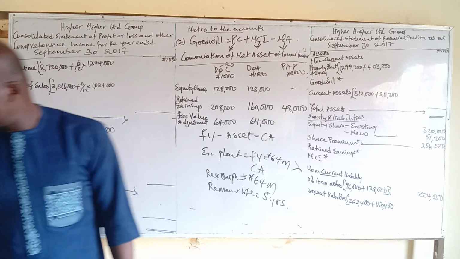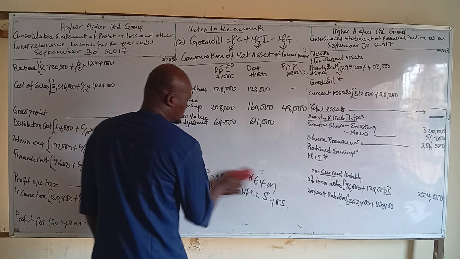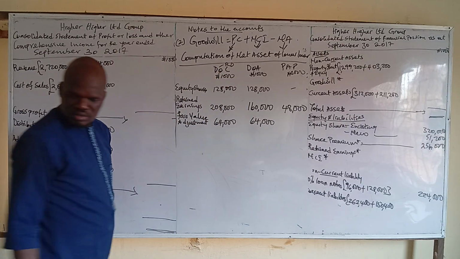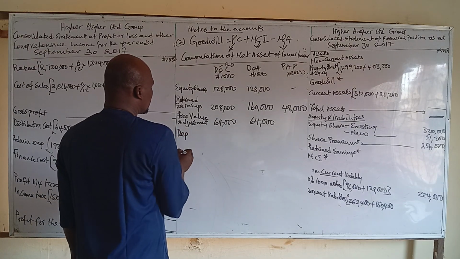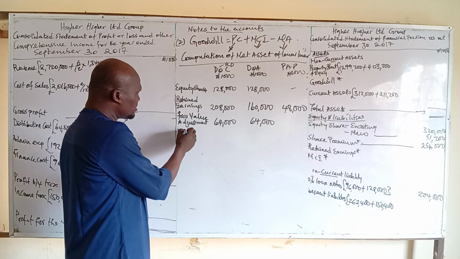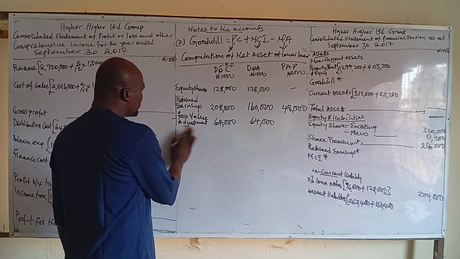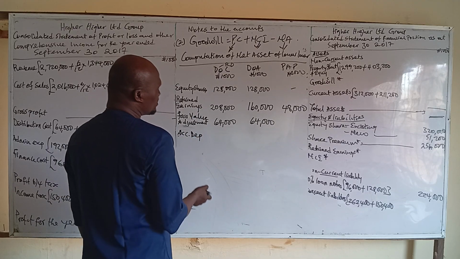So another line item. We have depreciation, and the depreciation we consider here is accumulated depreciation.